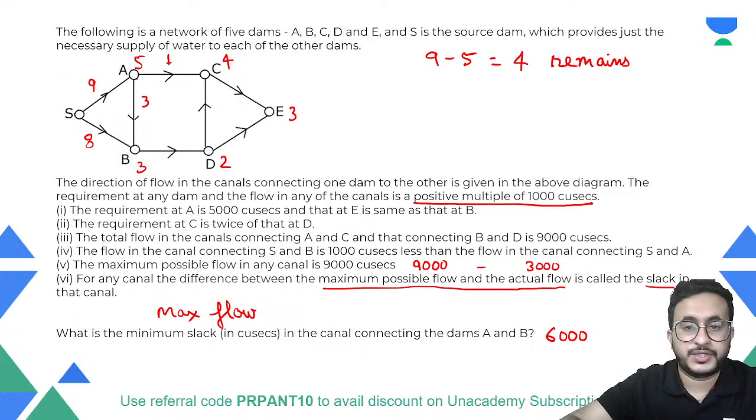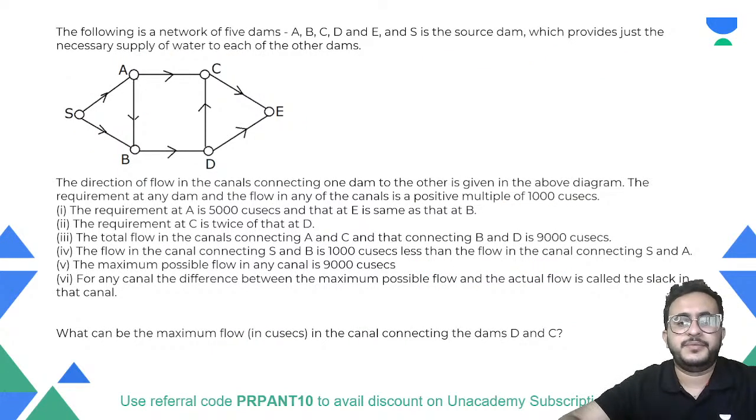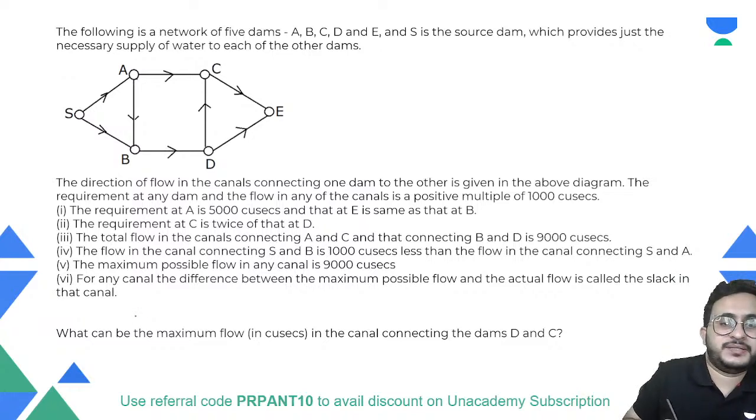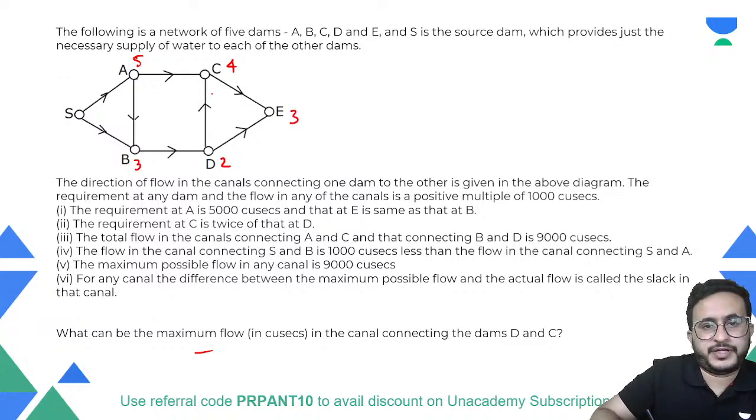All right. Next one. What can be the maximum flow in the canal connecting D and C? So we have to find the maximum flow in D and C. Okay. We have to find this maximum here.